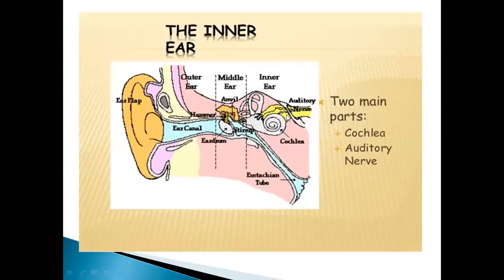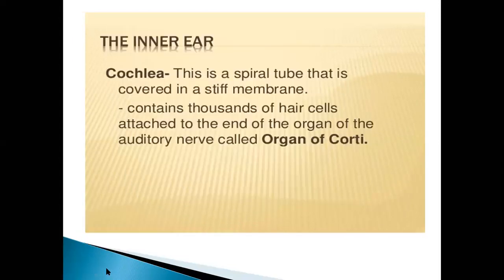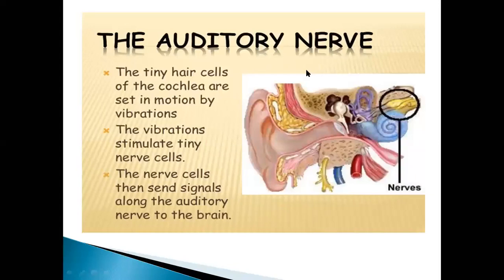You can see here, this is the cochlea. This is a tube-like structure that is twisted in this way. And here the vibration will send a message toward this cochlea. Whatever sound you hear will go towards this cochlea. Next to the cochlea is the auditory nerve.